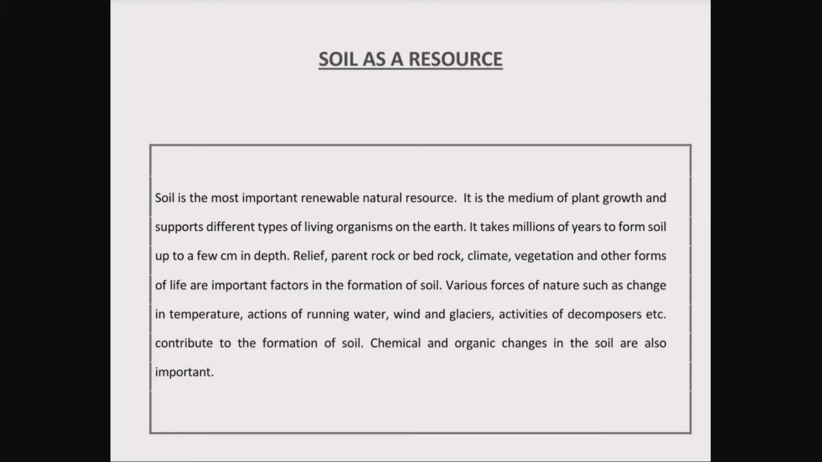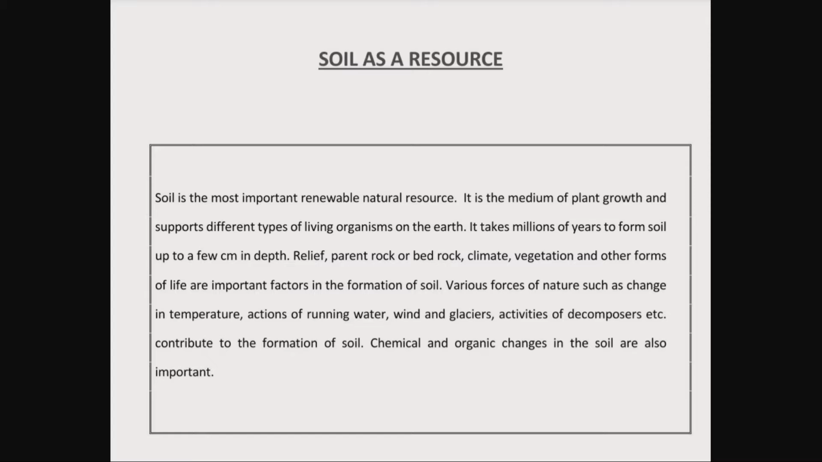Soil plays a very vital role because it's the only medium through which a plant can grow on the earth. It's the medium for the growth of plants, and it also supports different types of living organisms on the earth. It takes millions of years to form soil up to a few centimeters in depth. Moreover, there are various factors affecting the formation of soil.